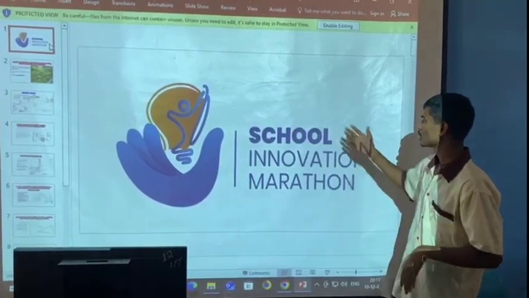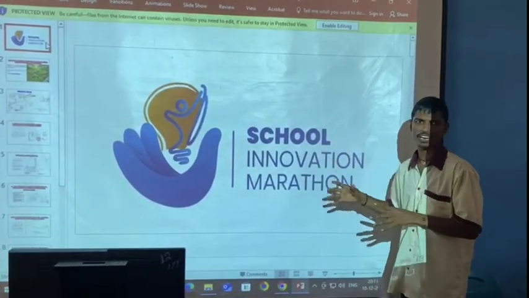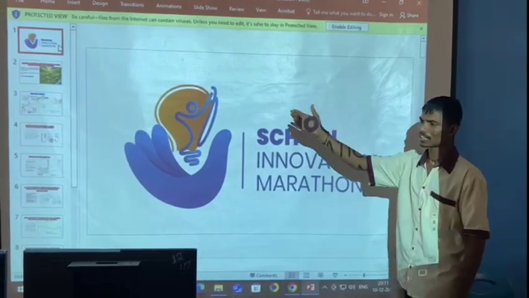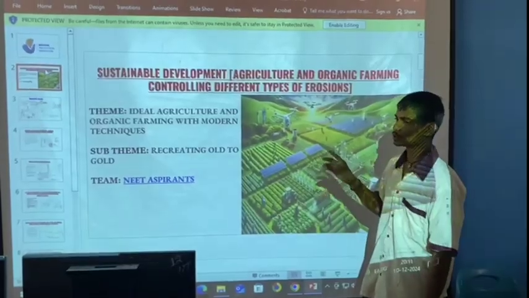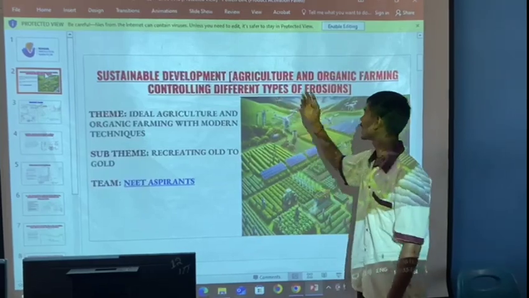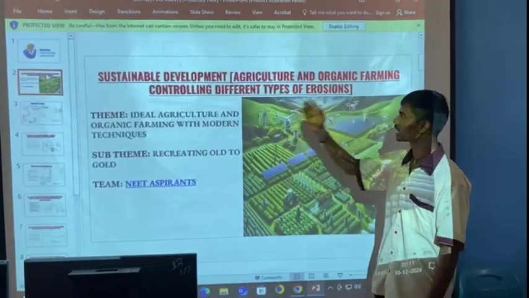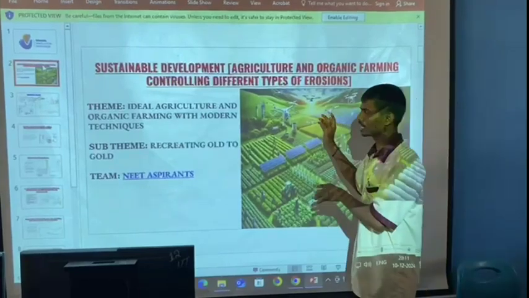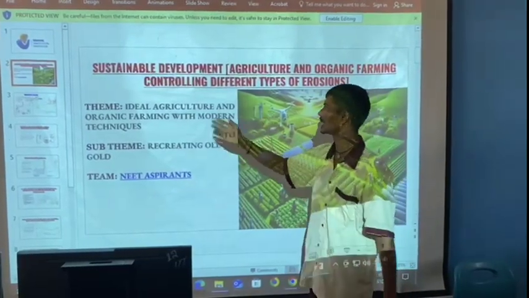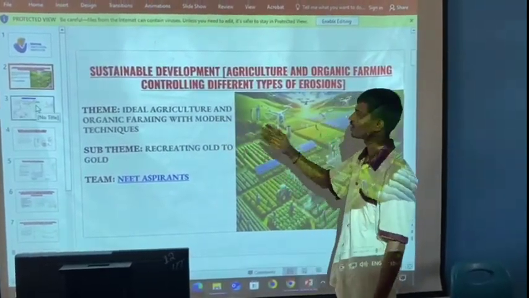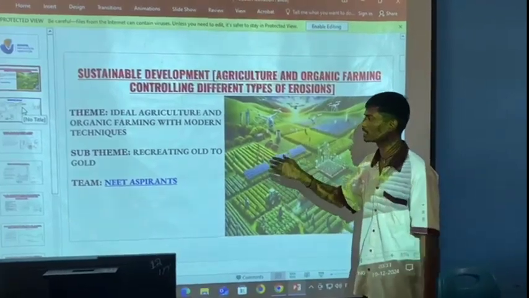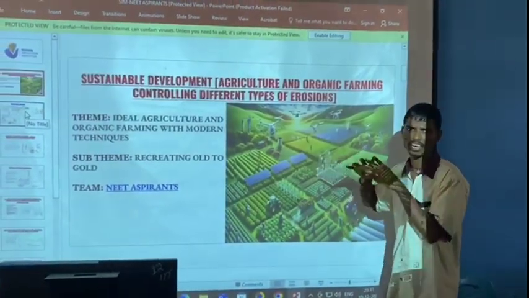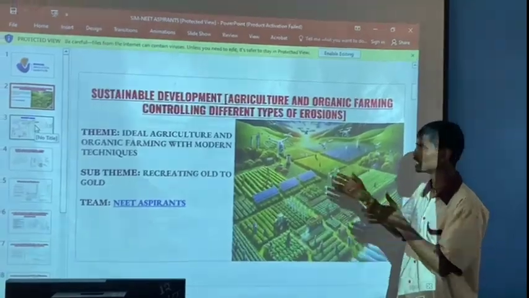As a part of the School Innovation Marathon, we had chosen a project. We chose the theme Sustainable Development, Agriculture and Organic Farming in controlling different types of erosions. The topic under the theme is Ideal Agriculture and Organic Farming with Modern Techniques, and the sub-theme is Recreating Waste to Good. We chose different varieties of thoughts and introduced them in this project.